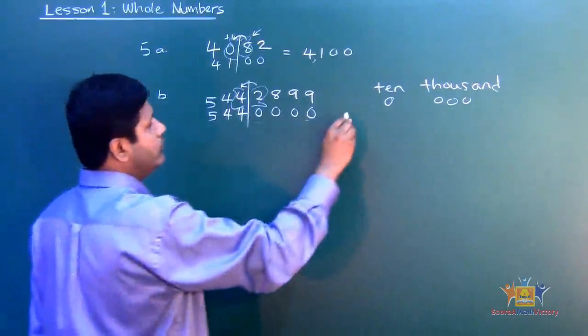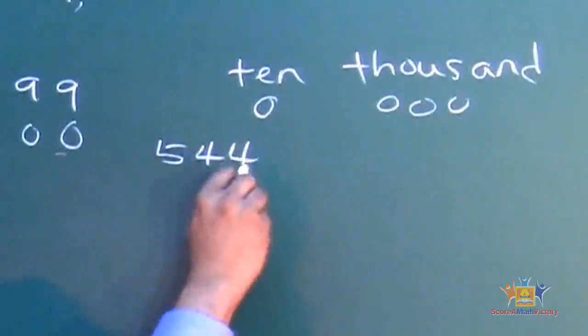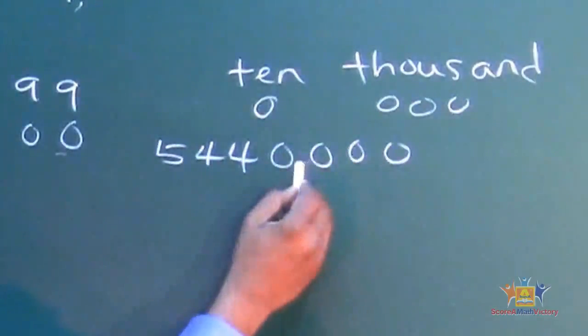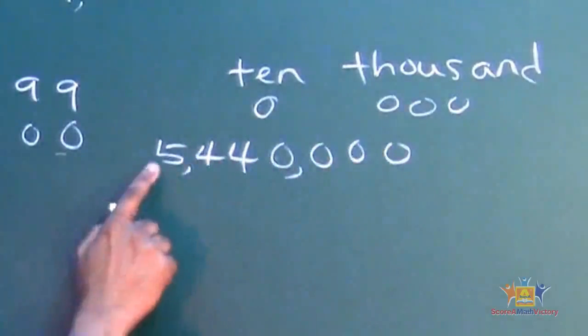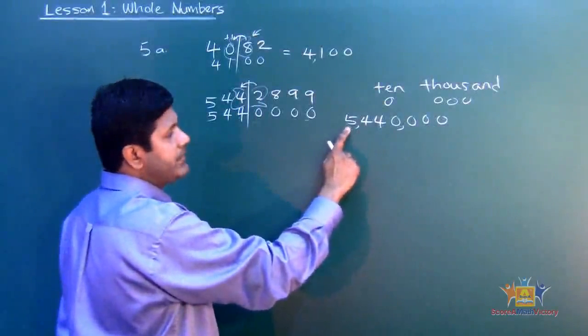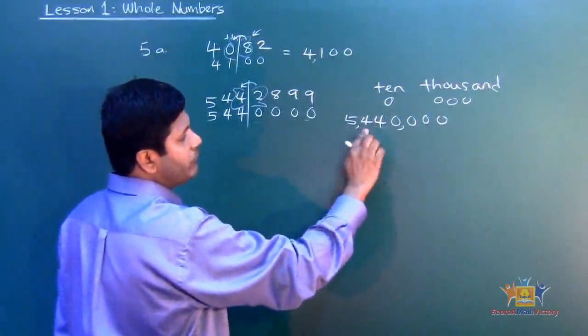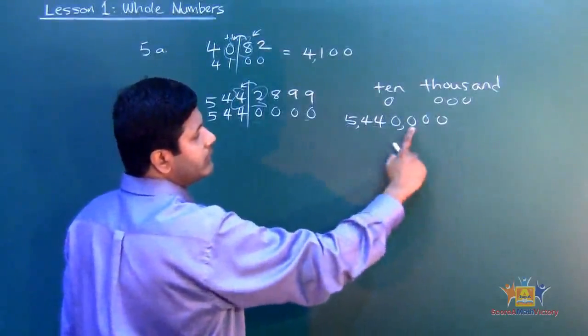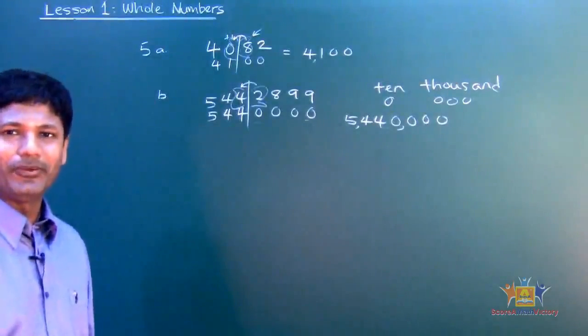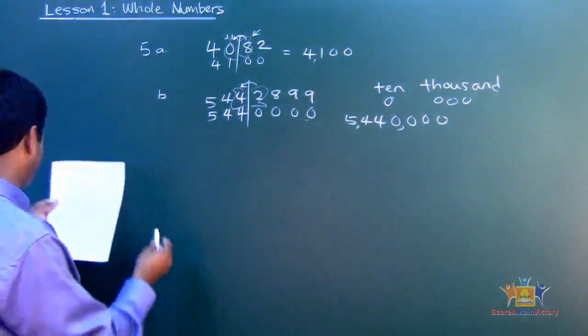And you round it up to 5,440,000. And how do I read it? 1, 2, 3, comma, 1, 2, 3, comma. That means there are 6 digits after 5. That means 5 million. And then you just read on 440,000. That's it right there. Pretty easy, isn't it? Straightforward, okay? Good. Let's look at C.